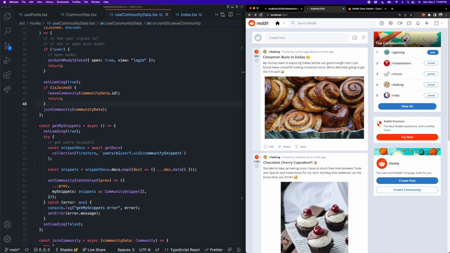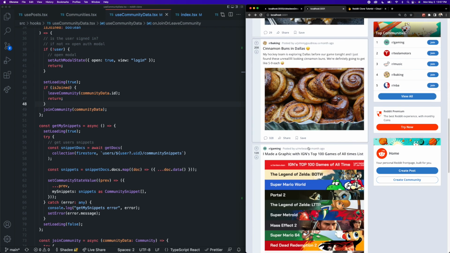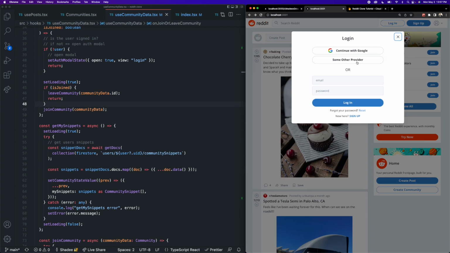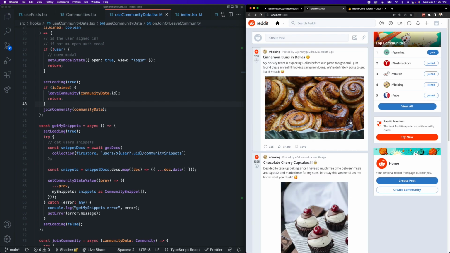And we want to do this for both logged in users and users that are not logged in, meaning that they're sort of visiting the site for the first time. So if I log out, you'll see that the feed changes and it's slightly different. And then if I were to log back in, it builds a feed that is specific to this particular user. So we just have to write two functions, one to build the feed for a logged in user and one to build the feed for a non-logged in user.